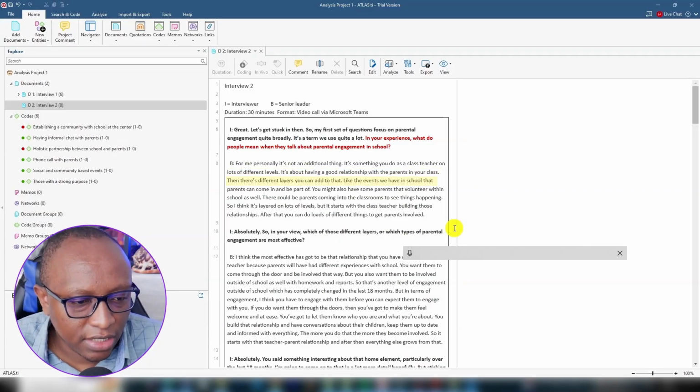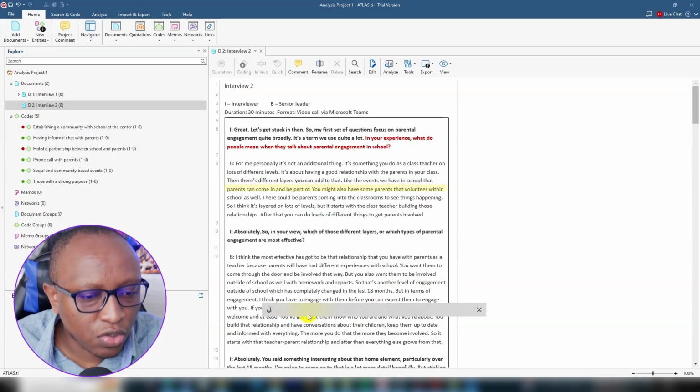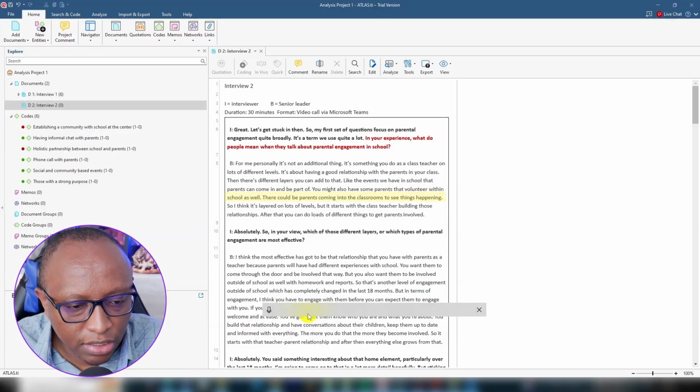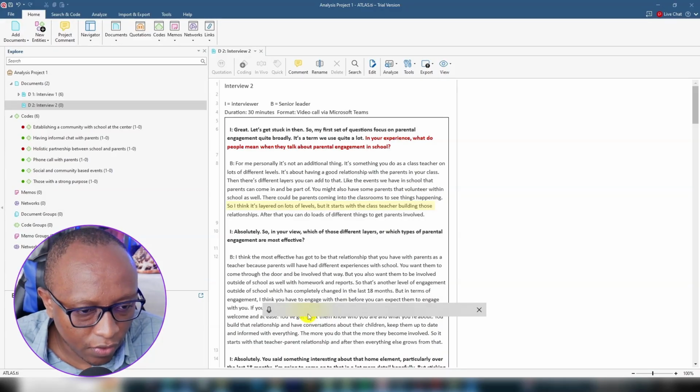Then there's different layers you can add to that, like the events we have in school that parents can come in and be part of. You might also have some parents that volunteer within the school as well. There could be parents coming to the classroom to see things happening. So I think it's layered on lots of levels, but it starts with the class teacher building those relationships.